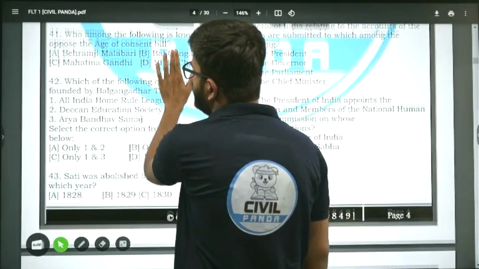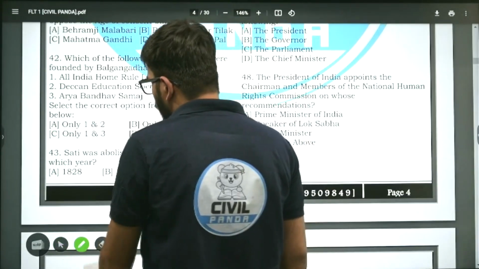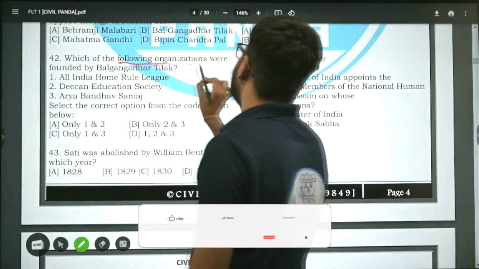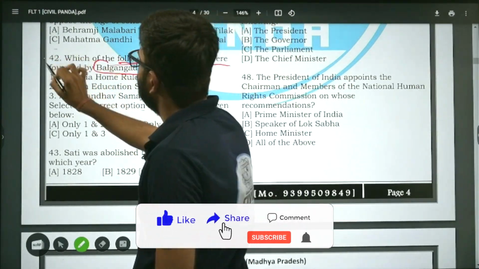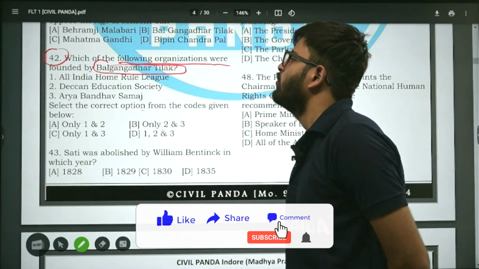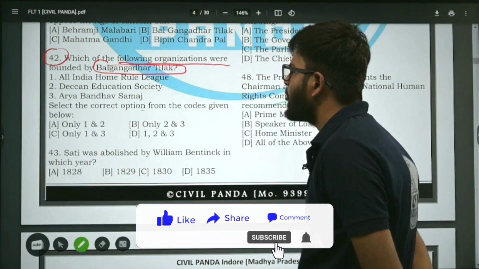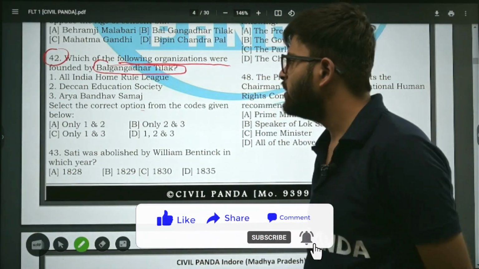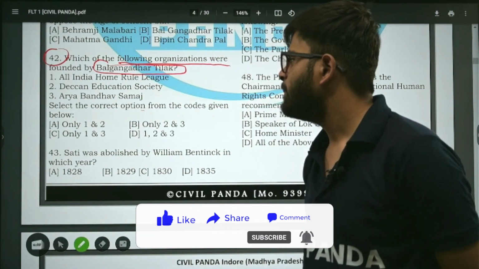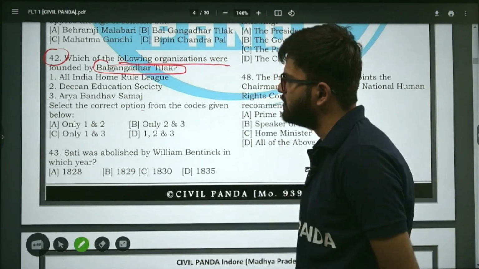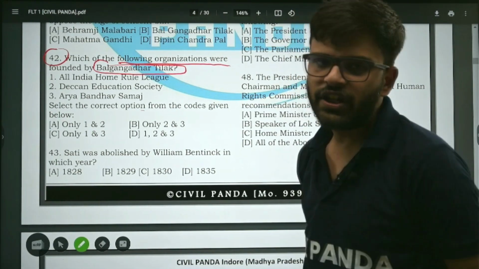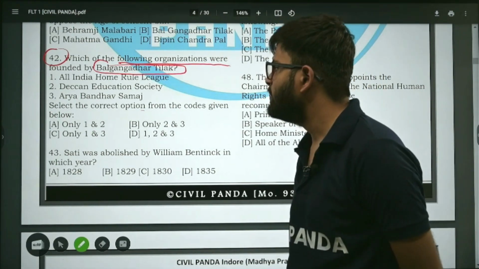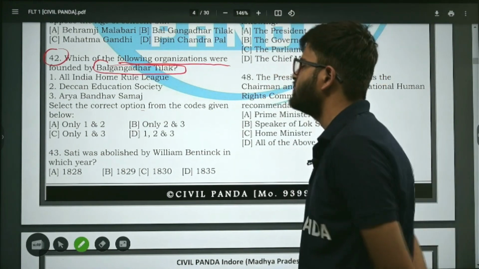Question number 42. Now, which of the following organizations were founded by Bal Gangadhar Tilak? All India Home Rule League, Deccan Education Society, Arya Bandhav Samaj. Select the correct options. 1 and 2, 2 and 3, 1 and 3, 1, 2, 3 means all of the above. What is the correct answer?